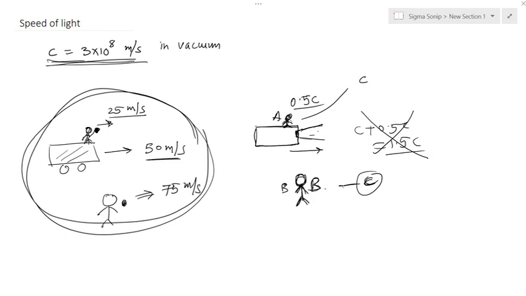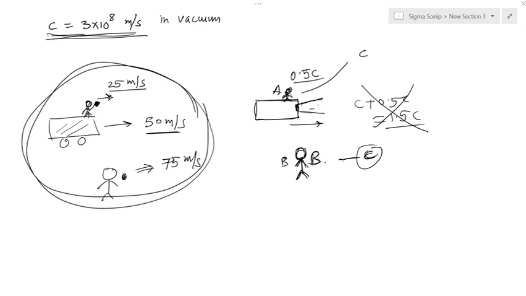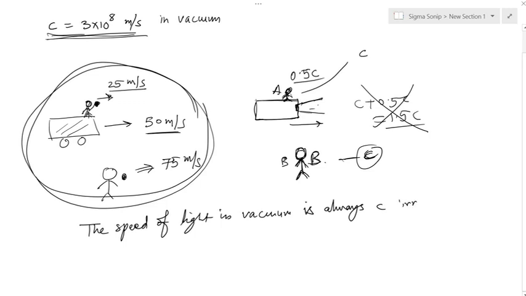I'll repeat this again: the speed of light is always c, no matter what the speed of the observer is. Let me write that. The speed of light in vacuum is always c, irrespective of the speed of the observer.